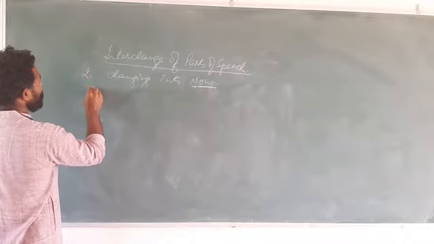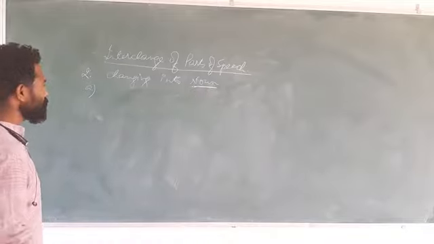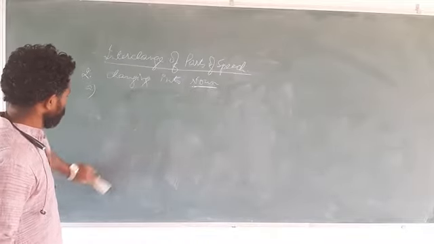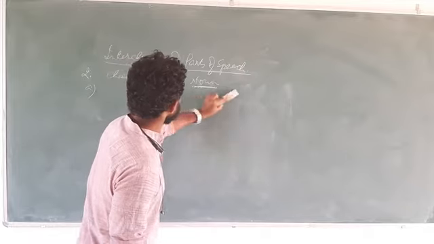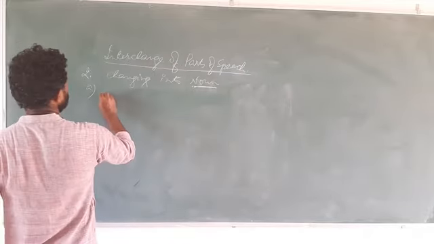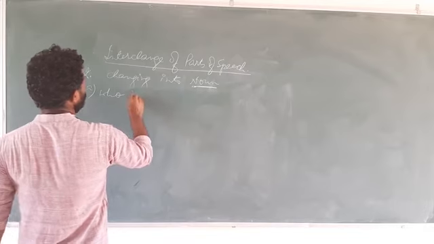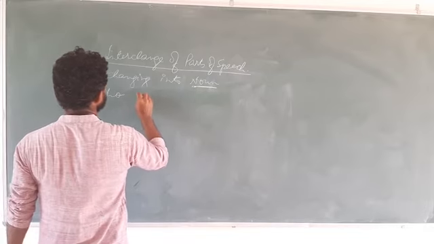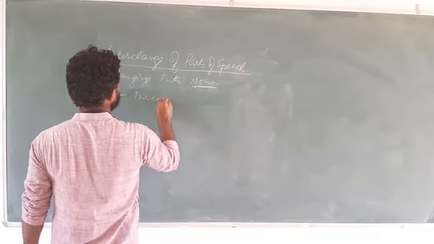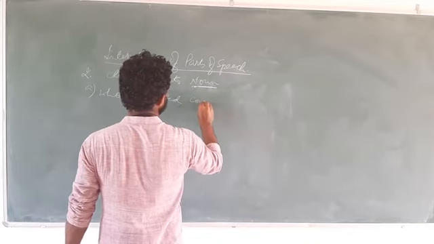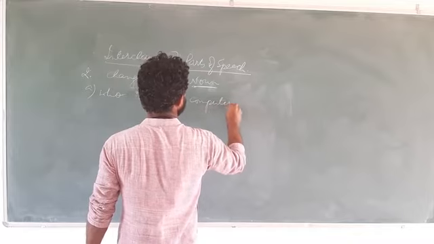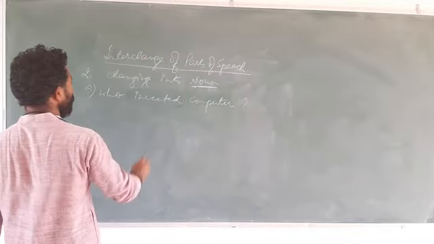Let us see it with some example. Who invented computer? See children, who invented computer?